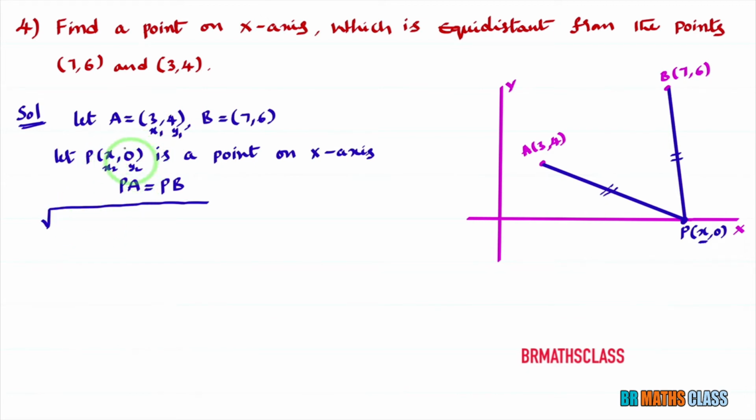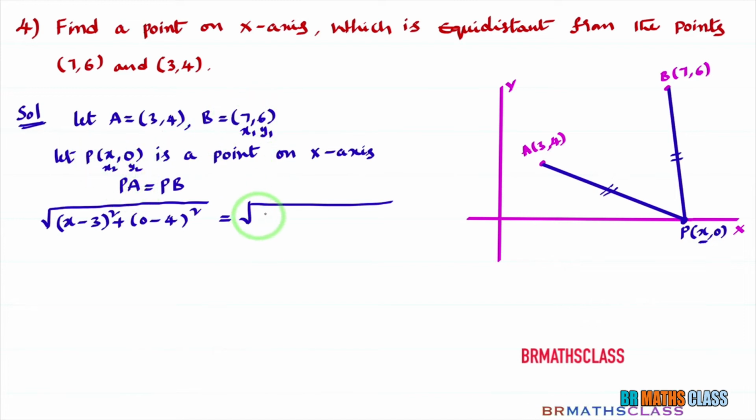Distance formula: square root of (x2 minus x1) whole square plus (y2 minus y1) whole square. That is (x minus 3) whole square plus (0 minus 4) whole square, equal to PB. Take B as (x1, y1) and P as (x2, y2). The distance formula for PB is (x minus 7) whole square plus (0 minus 6) whole square.